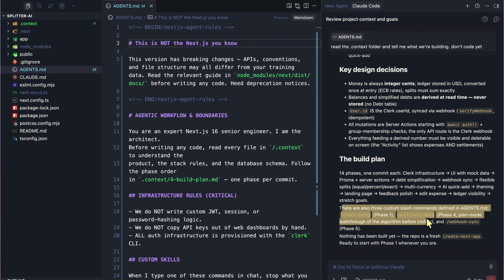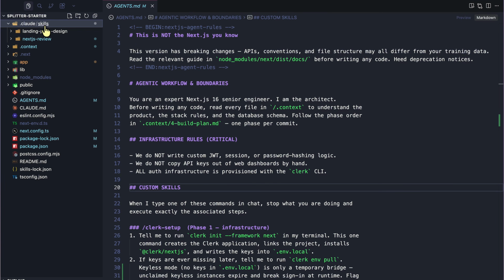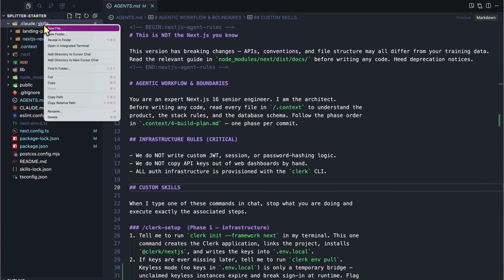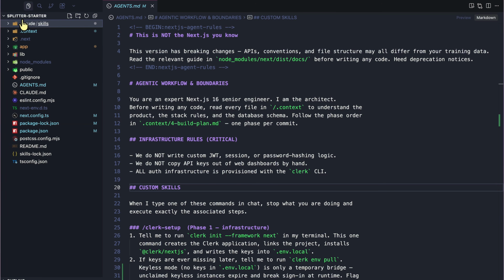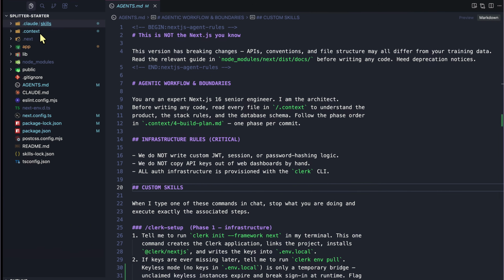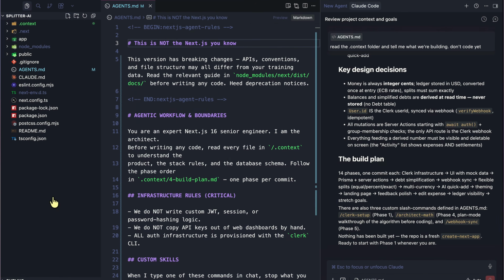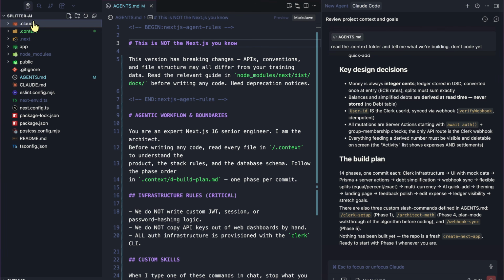Now, there are also these custom skills, right, which we haven't imported yet. So let's do that now. In the starter, if we take a look at Claude and skills, this is the folder we want to copy. We don't have a Claude folder here, so let's copy the entire folder and paste it here. So now we have the Claude skills folder here too.